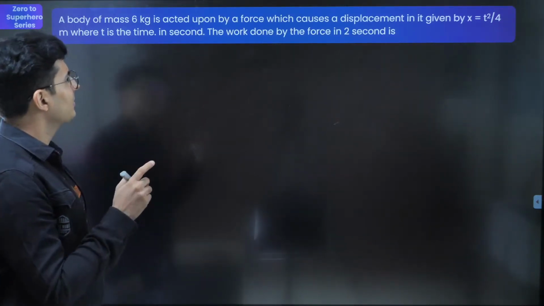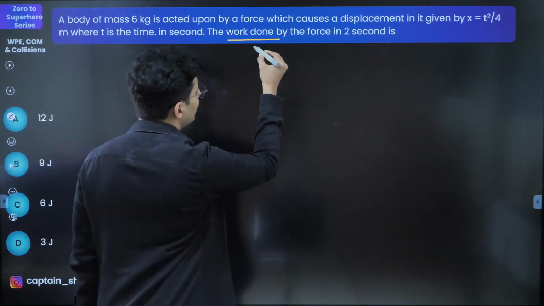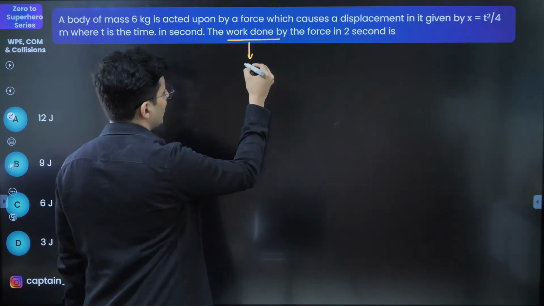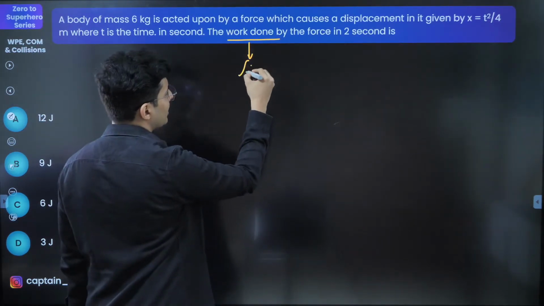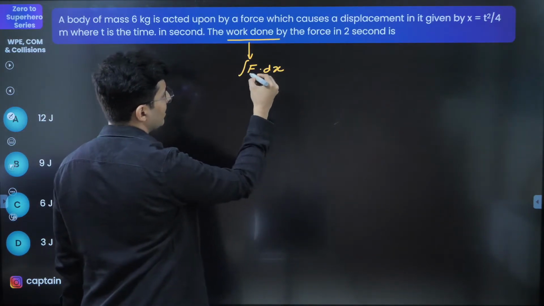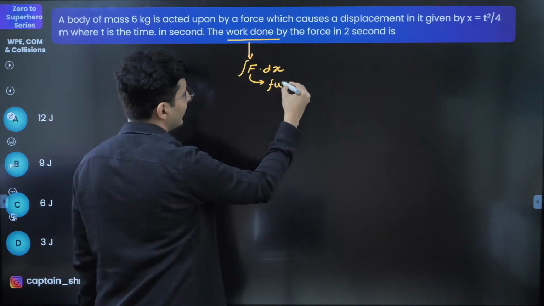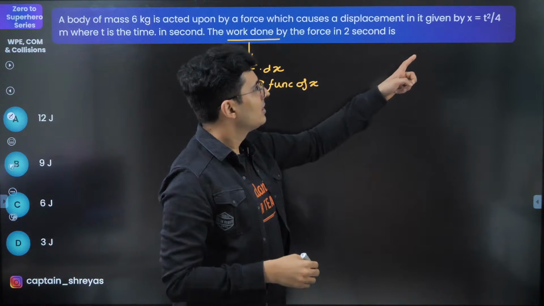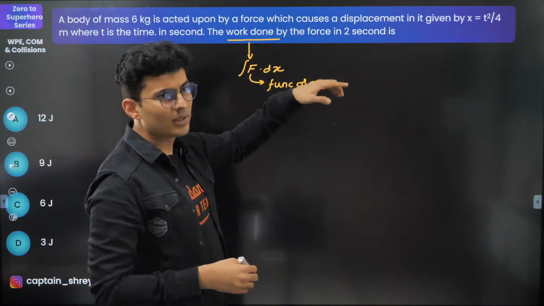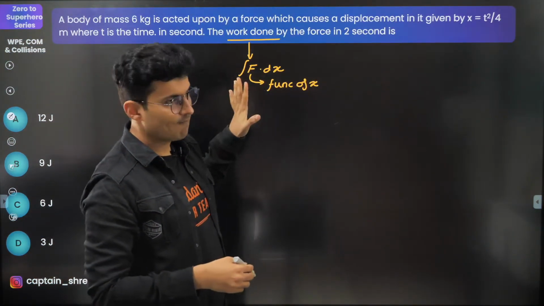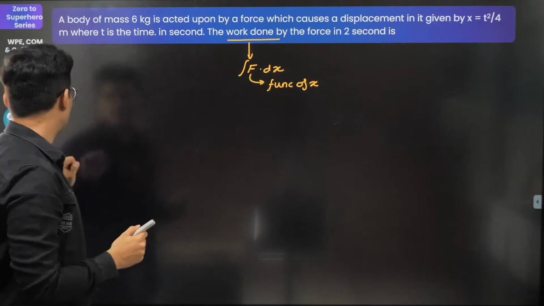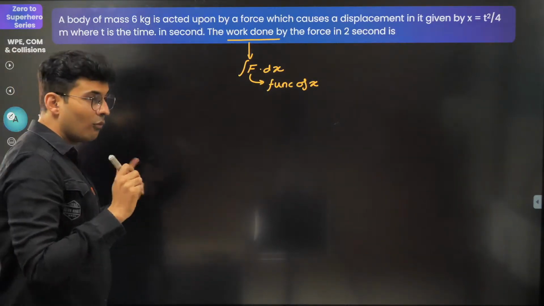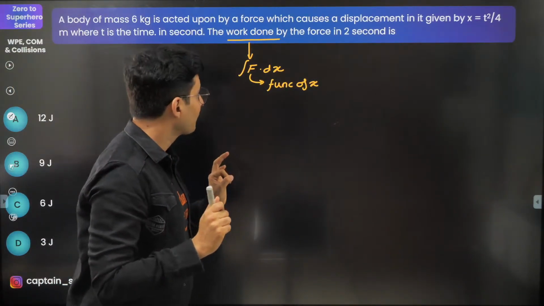So X is given. Question is work done. Usually work done, you can calculate if it is variable by integration of force with respect to displacement. But this force should be a function of X. The problem is I do not know the force as a function of X. So I don't think I can use this directly. But what if I do this?